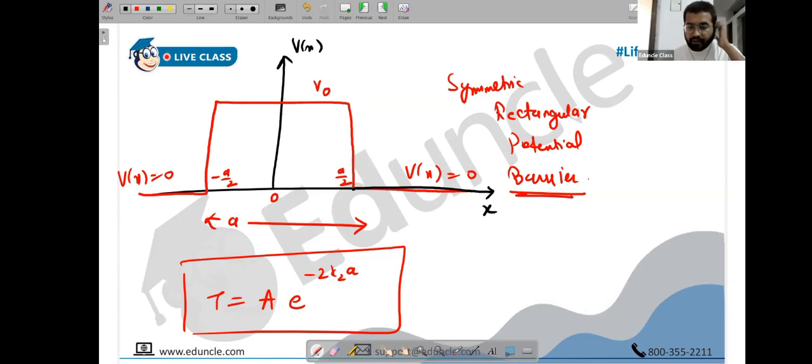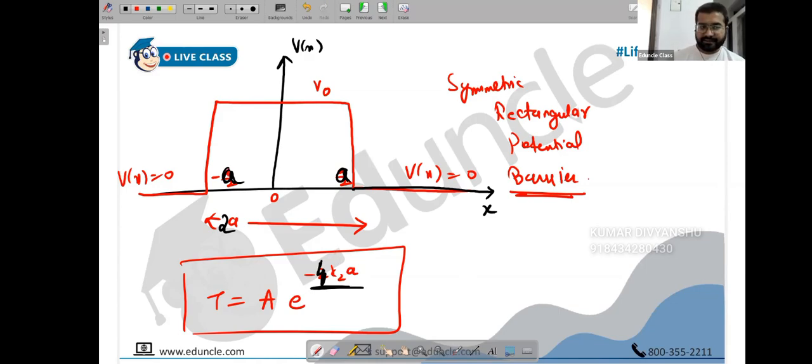Remember one thing very clearly, that this width should remain the same. As long as a is the same, the formula remains the same. If a changes, suppose they write minus a to a, don't use this formula. You'll have to make a change. What will be the change this time? Replace a with 2a, because this is minus a to a, so this becomes 2a. So here a you have to replace with 2a, so the total becomes 4a in that case.